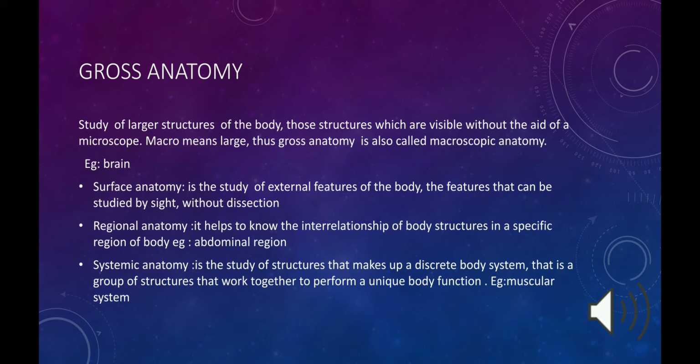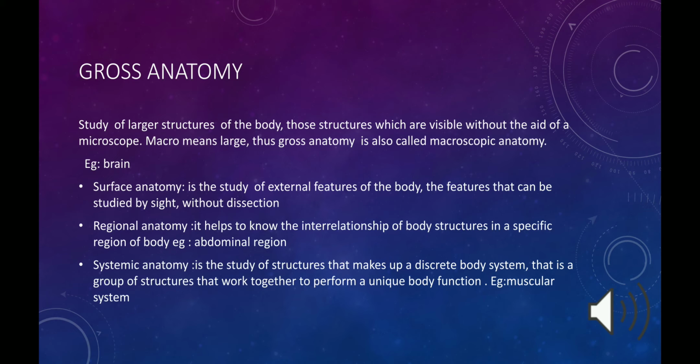Studying regional anatomy helps us appreciate how muscles, nerves, blood vessels, and other structures work together to serve a particular body region.